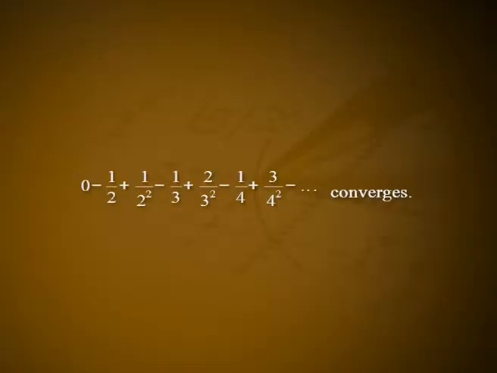Example: show that the series 0 minus 1 by 2 plus 1 by 2 square minus 1 by 3 plus 2 by 3 square minus 1 by 4 plus 3 by 4 square minus etc. converges. The given series can be considered to have arisen as a result of multiplication of the terms of the series 1 minus 1 plus 1 by 2 minus 1 by 2 plus 1 by 3 minus 1 by 3 plus 1 by 4 minus 1 by 4 plus etc. Let it be equation number 1.